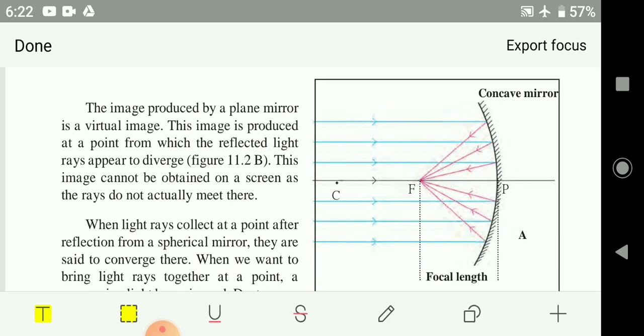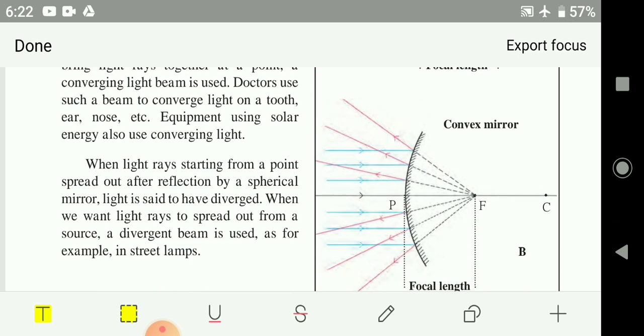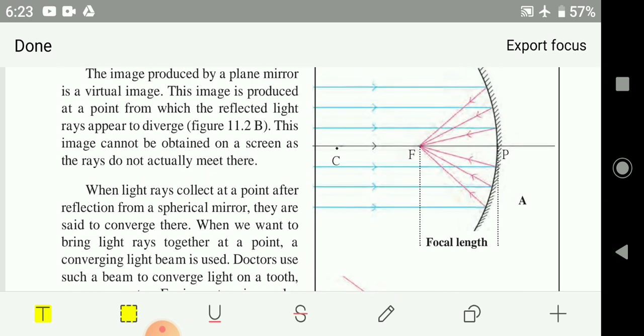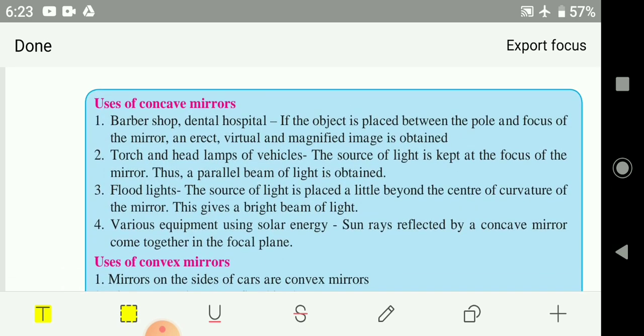See, your concave mirror converges the light, brings all the light rays together at one point. So this is called a converging mirror. And the convex mirror diverges the light. Okay, it spreads the light which comes from the source. So according to its divergence property and convergence property, we have the uses of these mirrors.